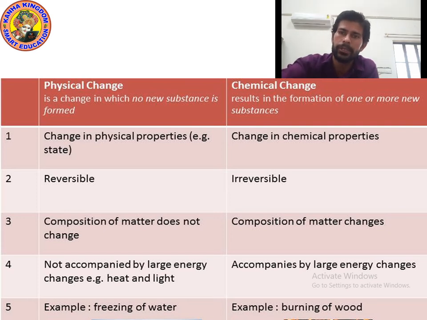Now, let's move on to the next point. Because I said, kids, that physical changes are changes in physical properties and chemical changes are changes in chemical properties. Now let's see the physical properties and chemical properties. Let's move on to the next slide.